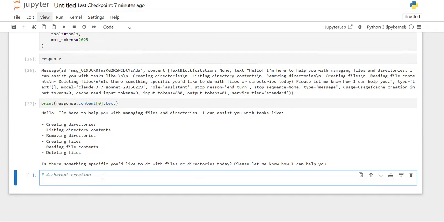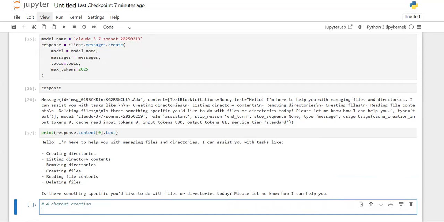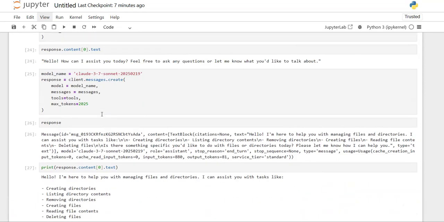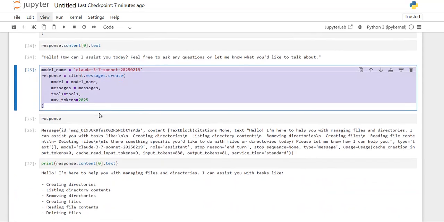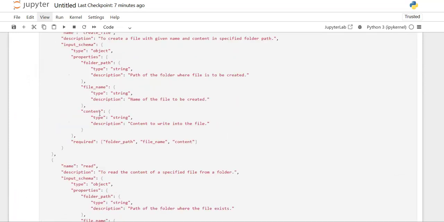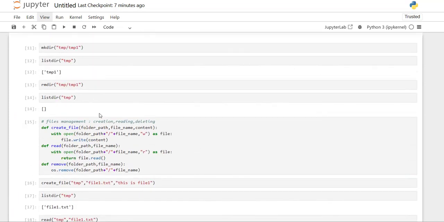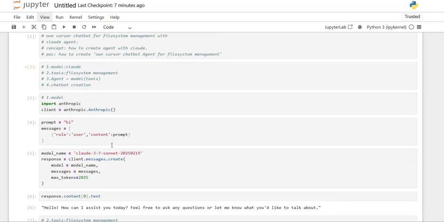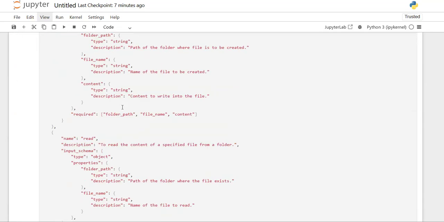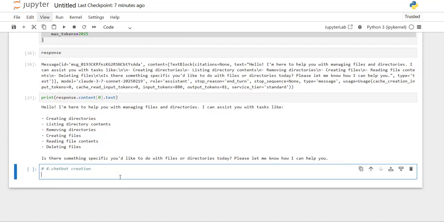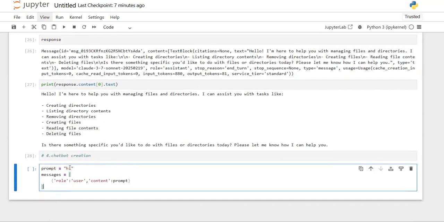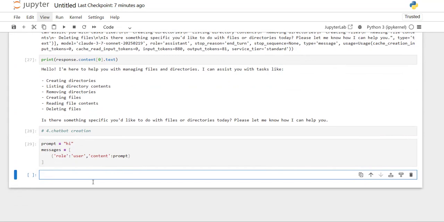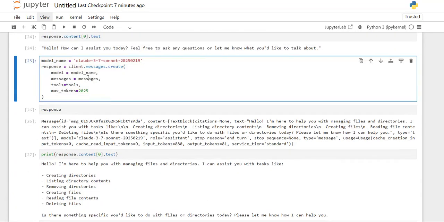So to do this, first let's check whether our agent can directly respond to me, or you can say for a single request it can perform all the actions for me. I just need to take initially whatever the messages that I have created. So this is the message that I have created. I'm just taking it, and let's check how the behavior of our chatbot was. So to check the behavior of it, I'm just re-asking the model.